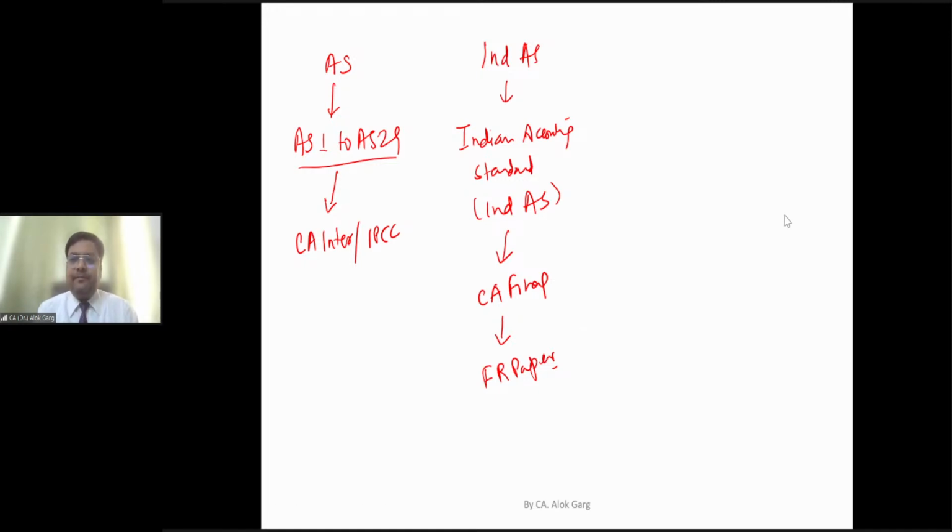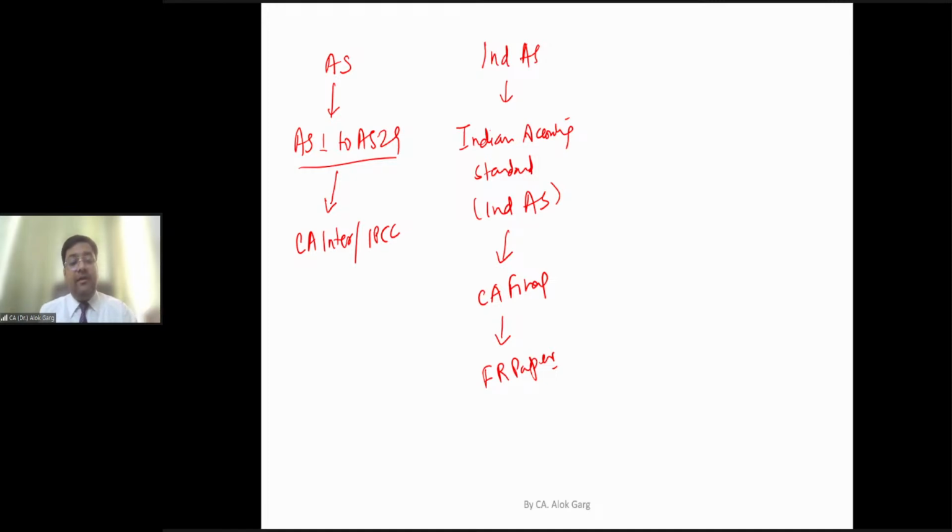So friends, in India, we have two sets of standards: AS, which is known as old GAAP, previous GAAP or Indian GAAP, right? And Ind AS, a new set of standards applicable in CA Final, which is the converged version of IFRS applicable to India.